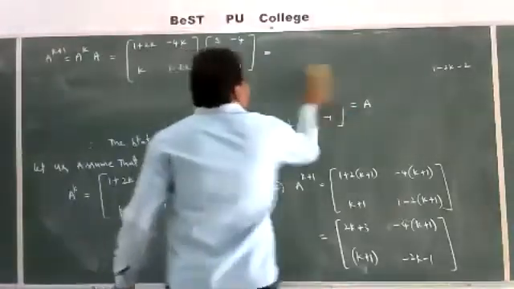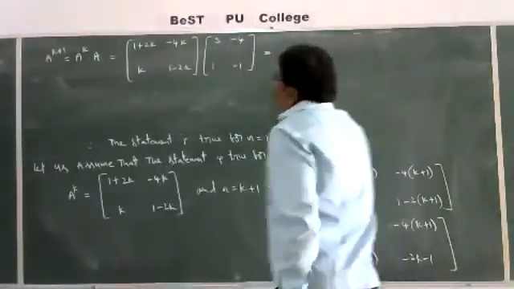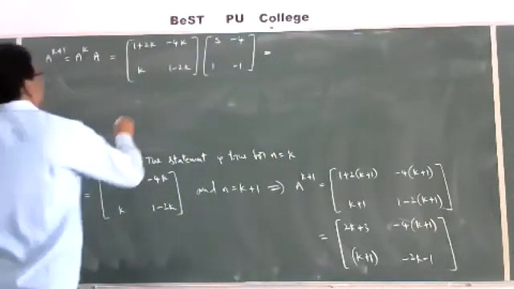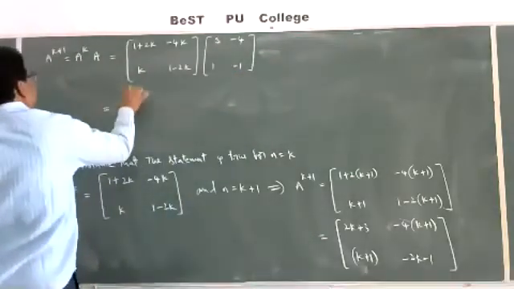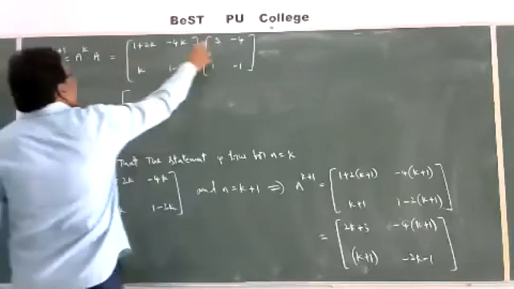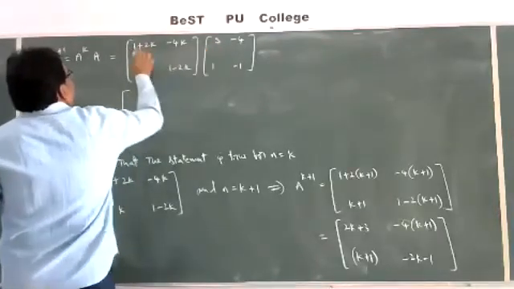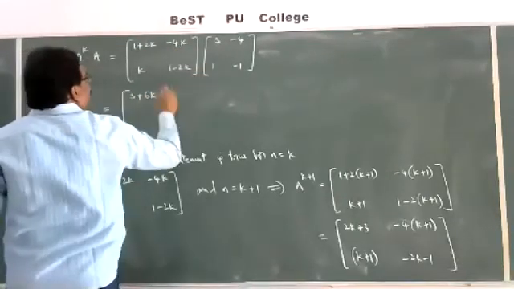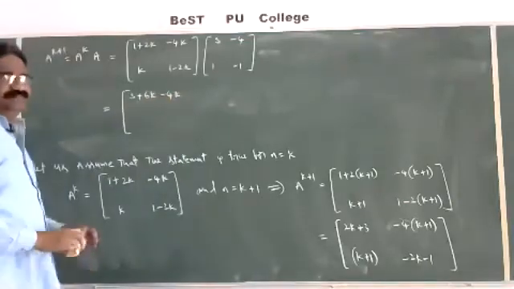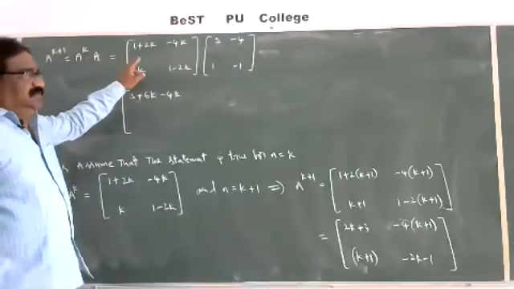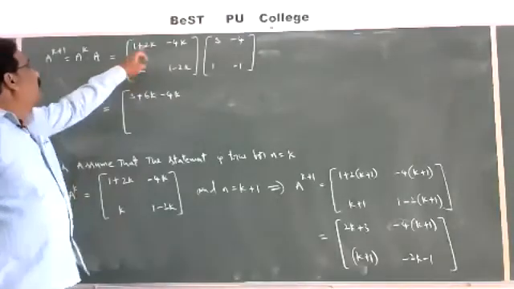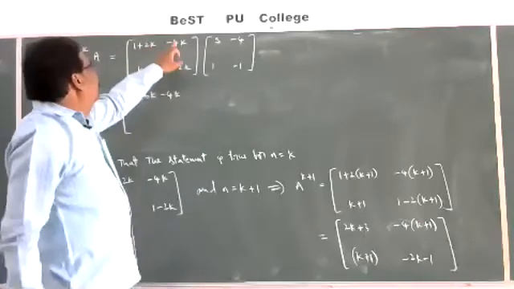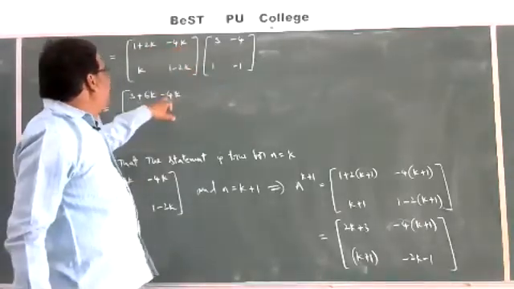So multiplying, that is equal to the matrix: first row first column, 3 into this, 3 plus 6k, minus 4k into 1, minus 4k. You understood? Okay, directly I am writing 1 plus 2k into 3: 3 ones are 3, plus 3 twos are 6k, plus minus 4k into 1, minus 4k.